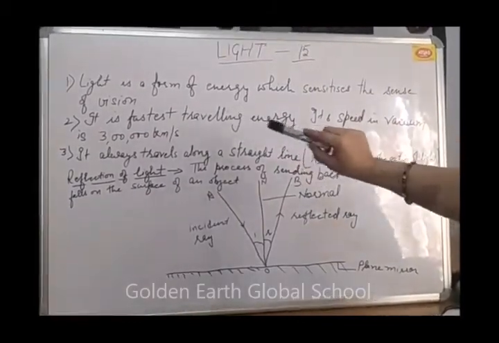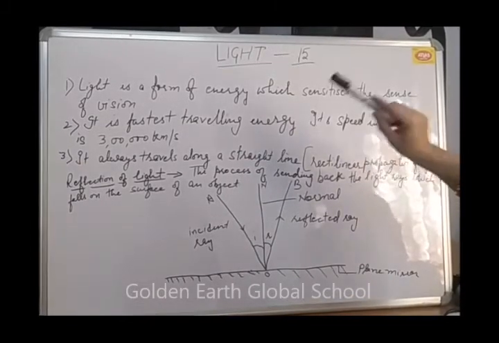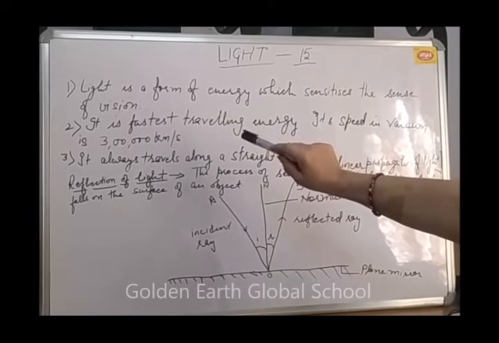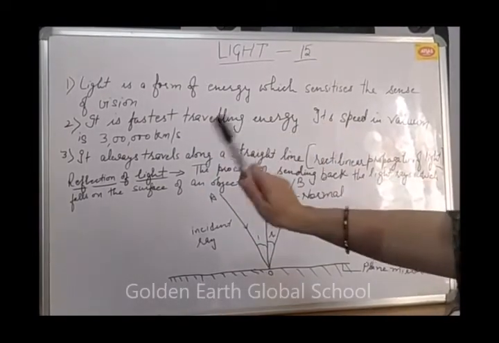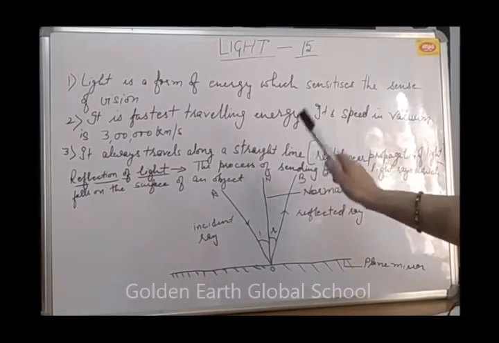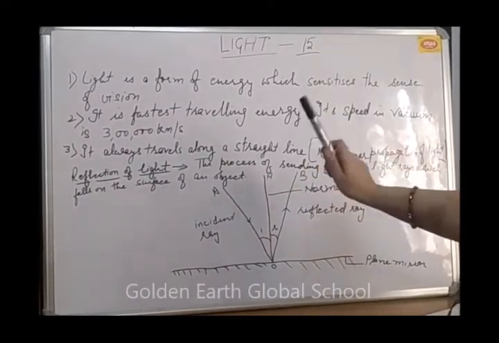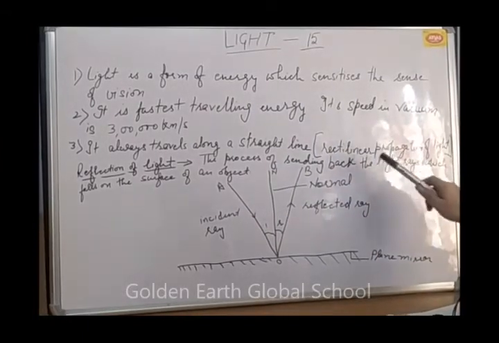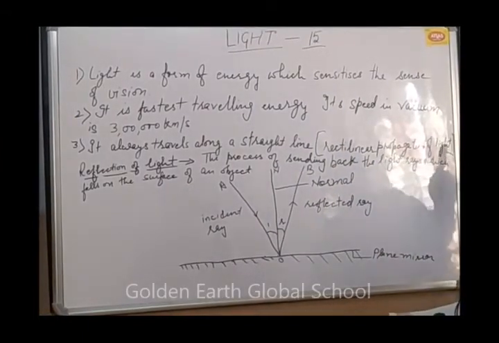Light is the fastest traveling energy. Its speed in vacuum is 3 lakh kilometers per second. Light always travels in a straight line. You have done this property in 6th class activity, that light always travels in a straight line. This property is called rectilinear propagation of light.